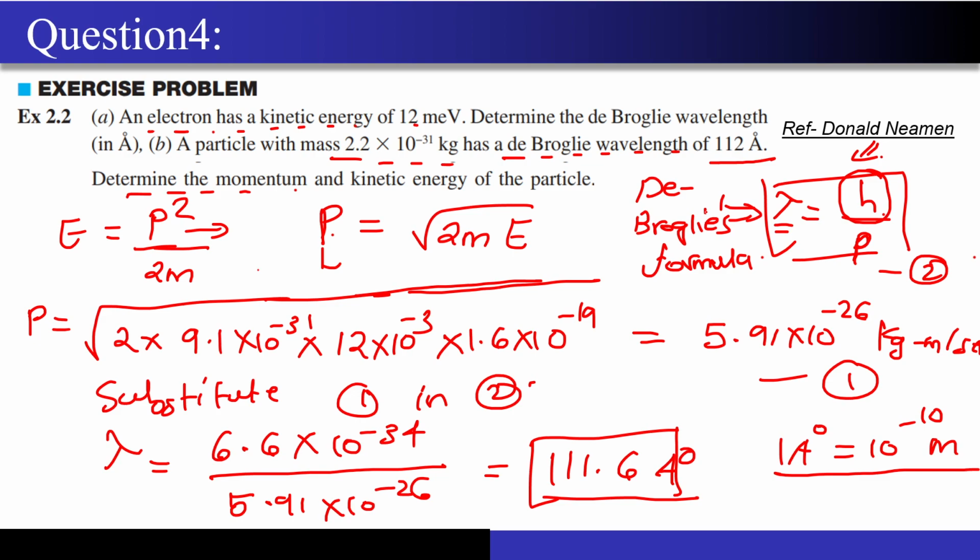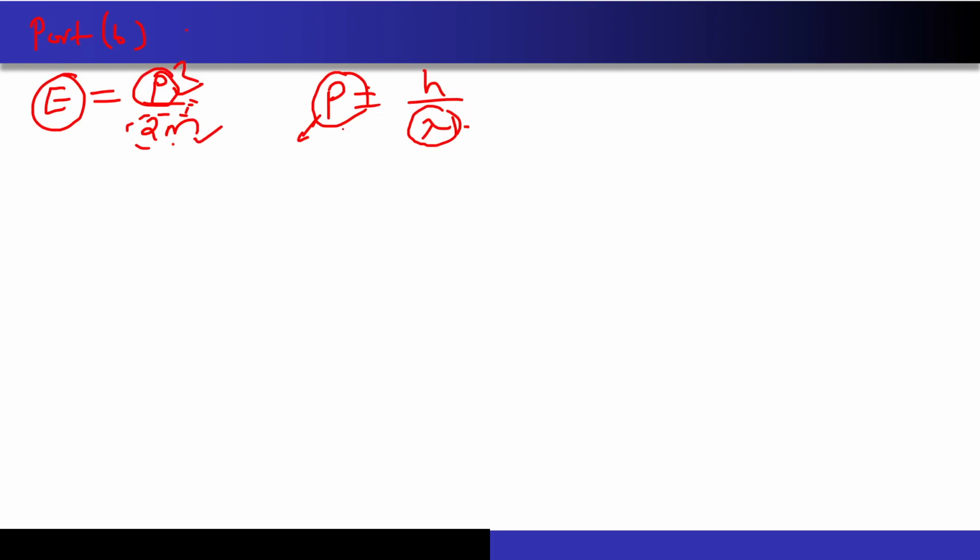So now let's substitute everything. We know how to proceed to calculate the P and the E, right? So from this over here, let's substitute the values. h is 6.6 into 10 to the power minus 34. Lambda has been given as 112 Armstrongs. Armstrong is 10 to the power minus 10, right? So 10 to the power minus 10, correct? So now let's see what is the value of P that we will be getting.